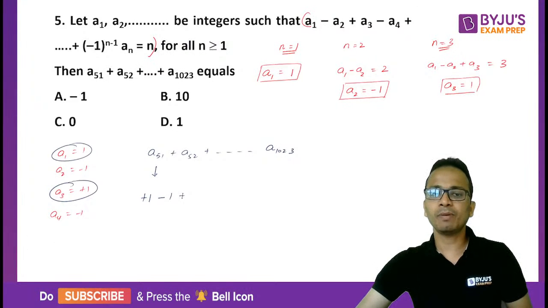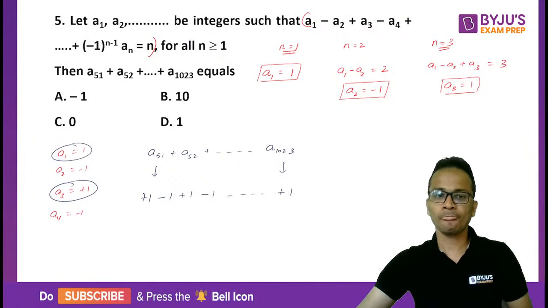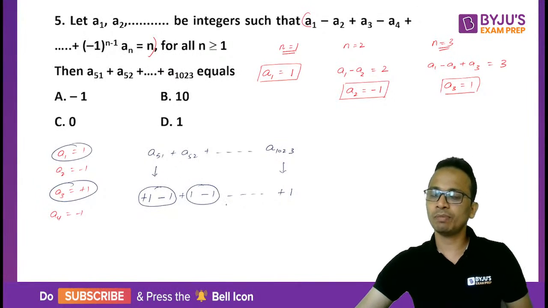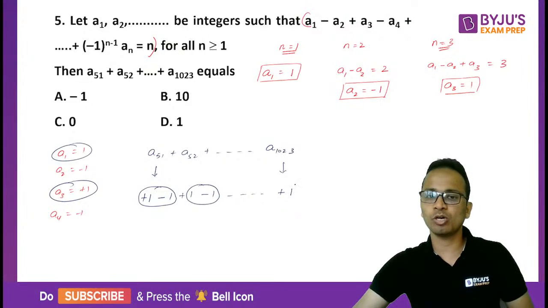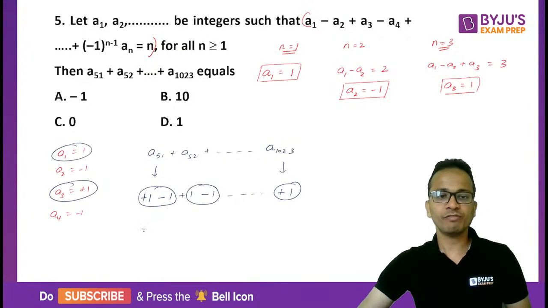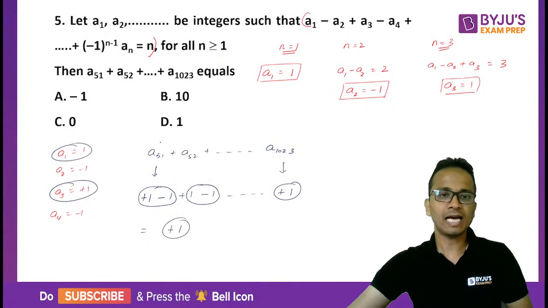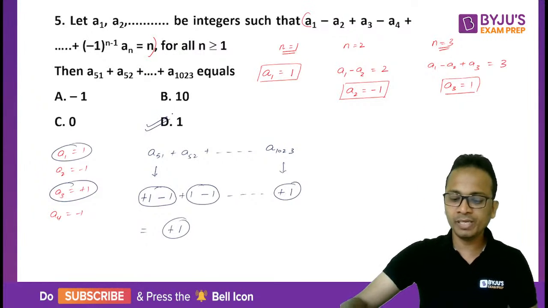Then plus 1, minus 1 and so on. The last term here will be equal to plus 1. So every two terms will balance each other, plus 1, minus 1, plus 1, minus 1 and so on, and ultimately at the end we will be left with plus 1. So the value of this entire expression will be equal to plus 1, and the correct answer will be option D.